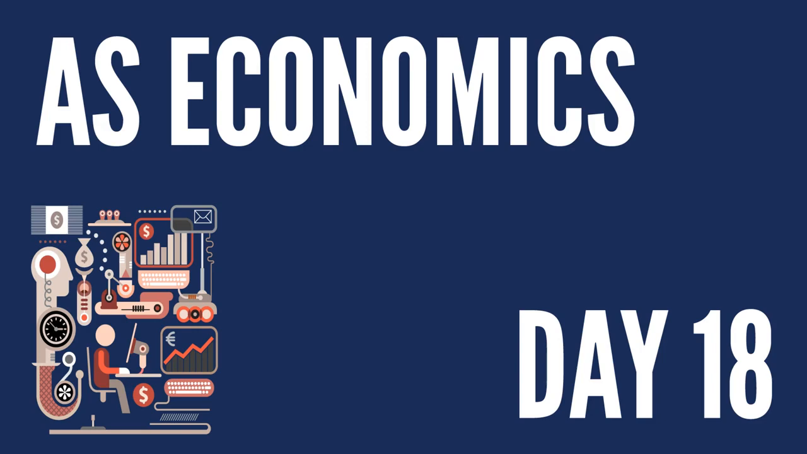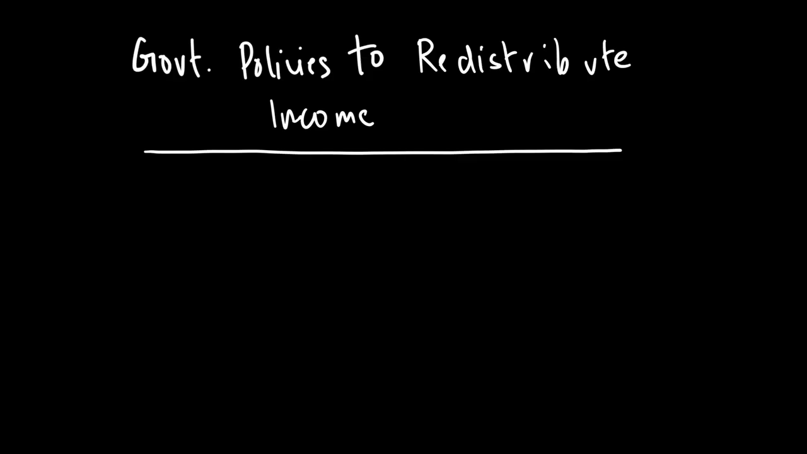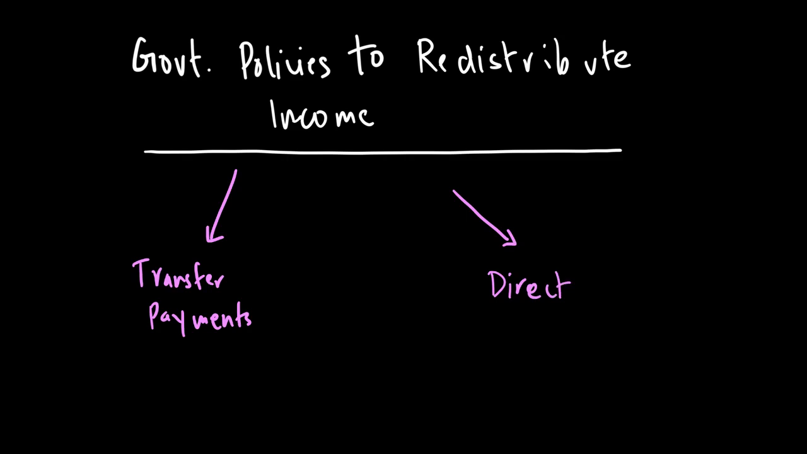So when we look at government policies to redistribute income, we're looking at two things. One is what we call transfer payments, and the second one is what we call direct taxes. We believe direct taxes and transfer payments are two means to redistribute income in a society.